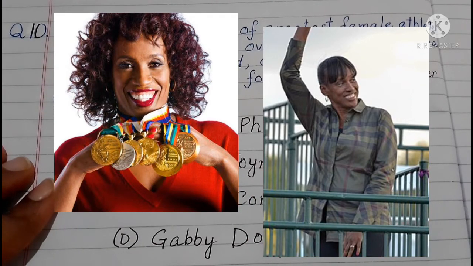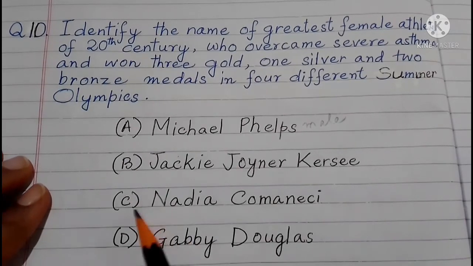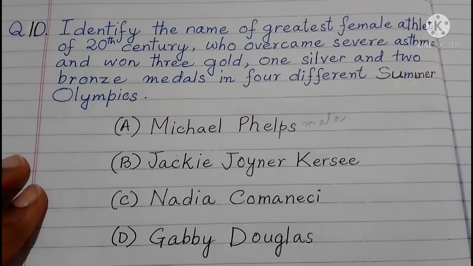Jackie Joyner Kersee is the all-time greatest female athlete. This ranking was given by Sports Illustrated for Women for the 20th century. She won 3 gold, 1 silver, 2 bronze in Olympics. She also overcame severe asthma. She is a proud athlete of USA.